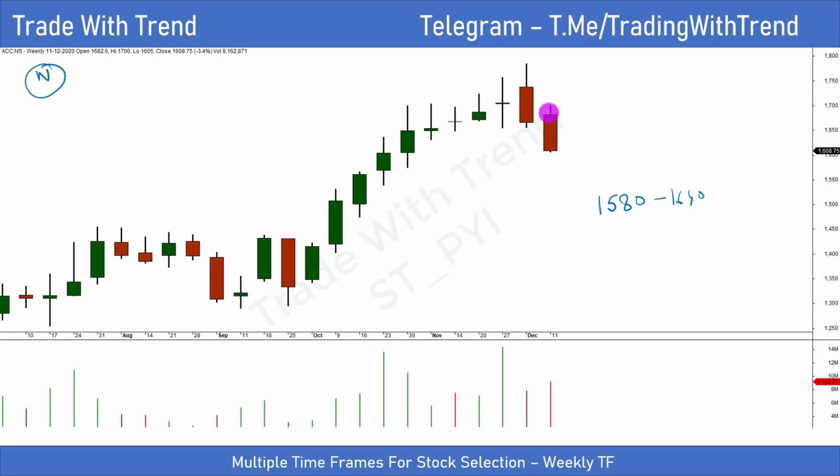The main reason being, just take a look at these two weekly candles. Long wick, this equals supply. Take a look at how the candles are closing. They close near the low point of the entire week, which represents strong selling.